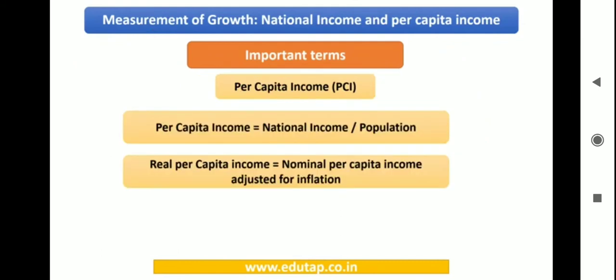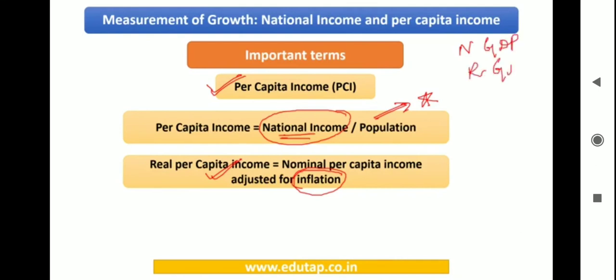So yes, friends, yet another term that we are coming across is per capita income. It is very simple. You need to divide the national income by the population. Now you would get an understanding as to what is going to be the income of each individual. And when you say real per capita income, it is nothing but the nominal per capita income adjusted for inflation. This is the same concept as that of nominal GDP and real GDP. You need to understand that.